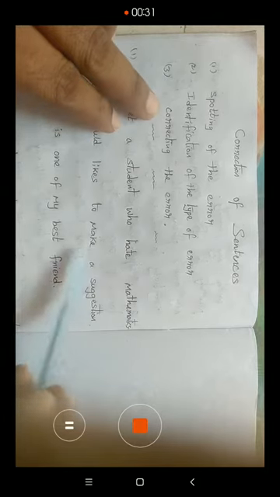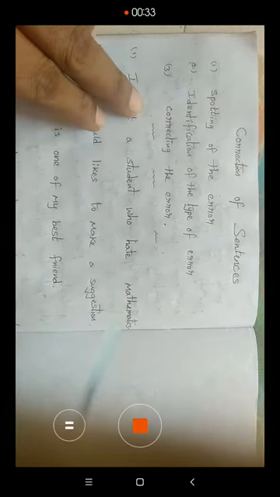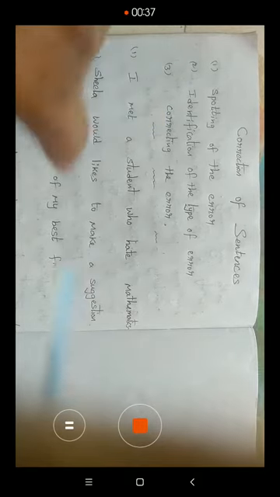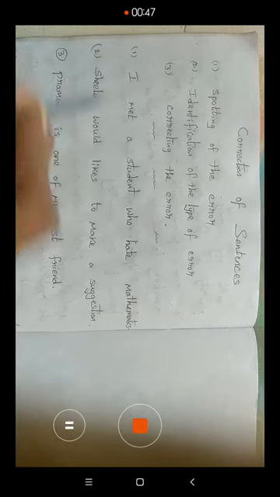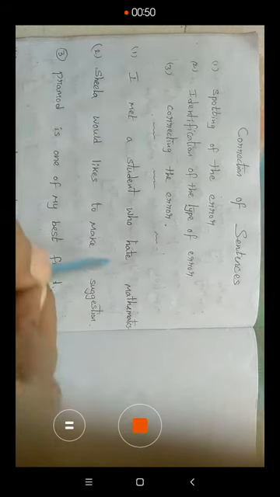Actually, the following exercise is to create awareness in you with regard to typical mistakes committed in English by foreign learners of the language. In the following exercise we are going to discuss the rules that come up in the correction of sentences. The first one: I met a student who hate mathematics.